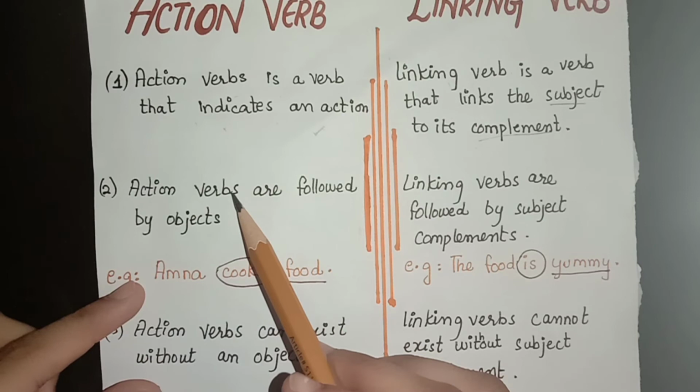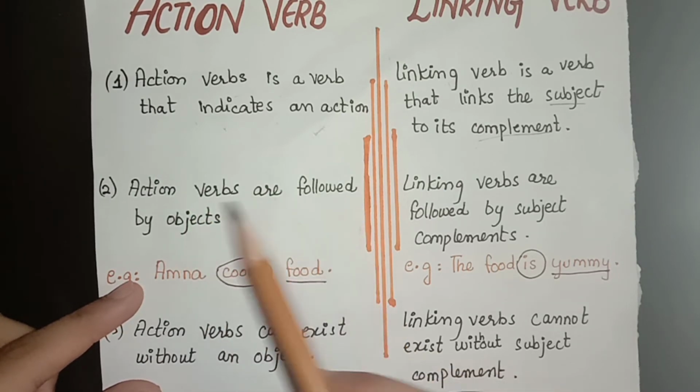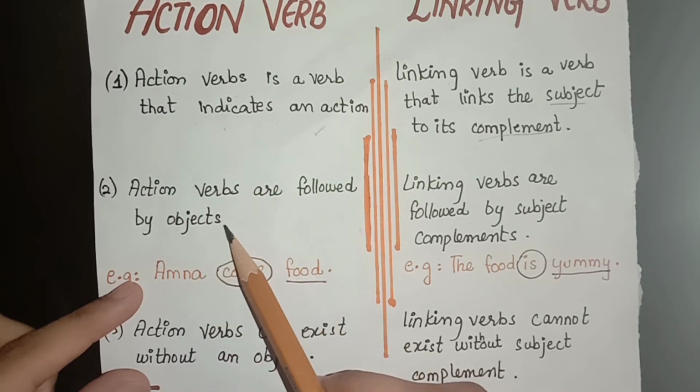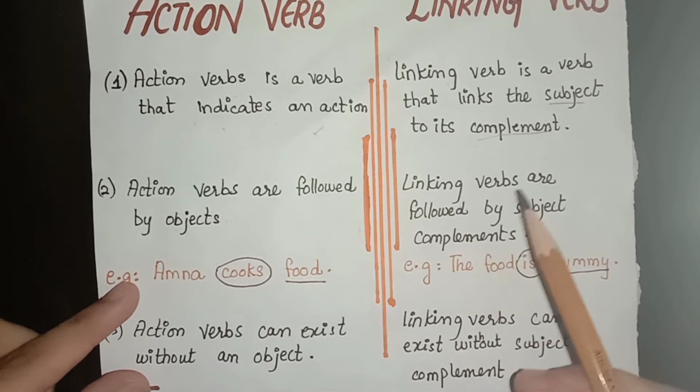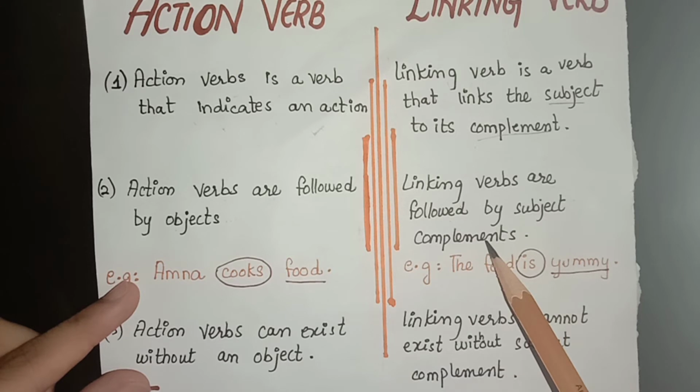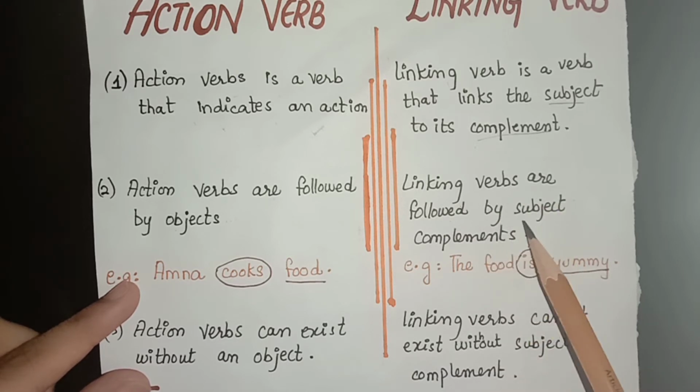The second difference is action verbs are followed by an object. An object always comes after action verbs. But linking verbs are followed by subject complements. They are not followed by an object. An object does not come, but what comes instead?